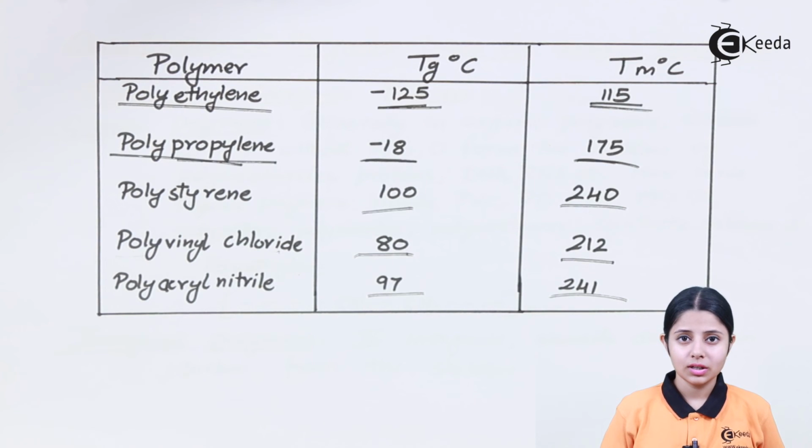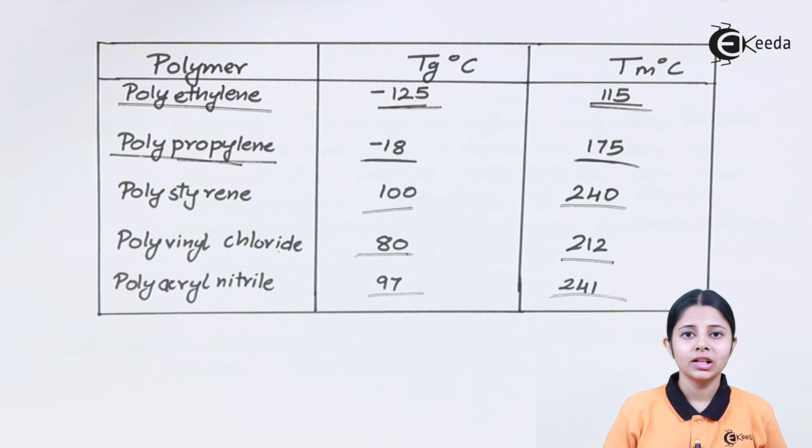So over here in today's session we studied the effect of temperature on polymers. We studied three of the most basic states. The first state was the glassy state, second was viscoelastic, and third was viscofluid. We also had an idea about the Tgs, Tms and different values for different polymers.